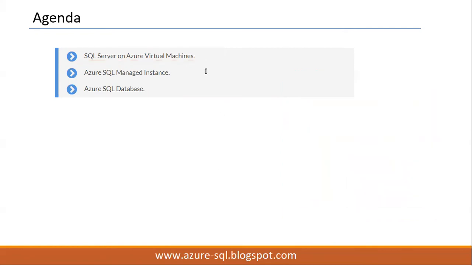Then the second one here is Azure SQL Managed Instance. It is for medium-scale applications. Microsoft will provide us a SQL instance. We don't have machine-level access actually. In one machine, maybe two or three instances are there, and we can take access to one instance. See, in the VM we have the complete machine in our hand. Here only a particular instance is there.